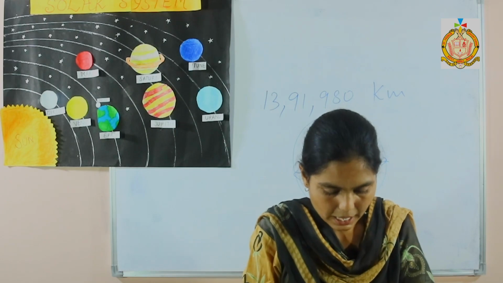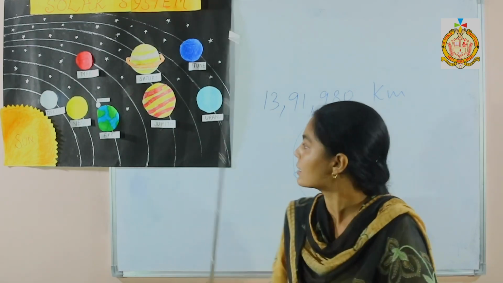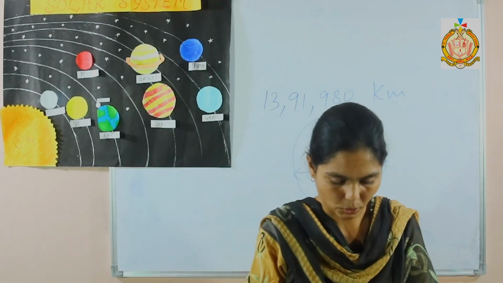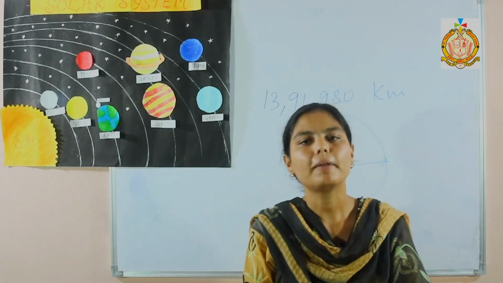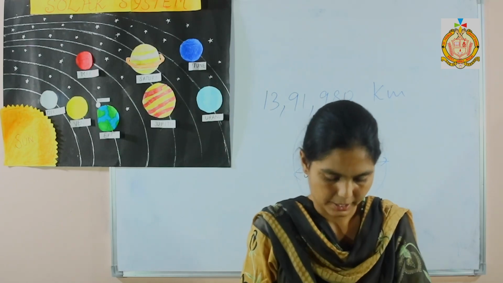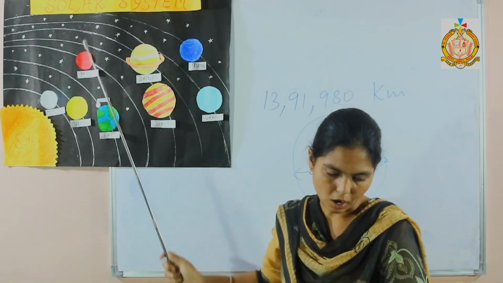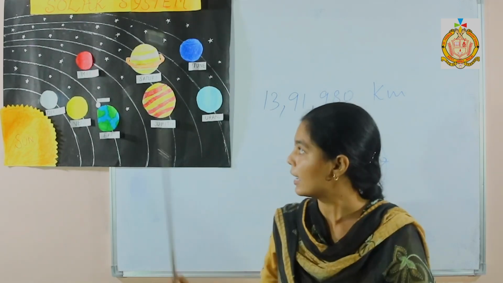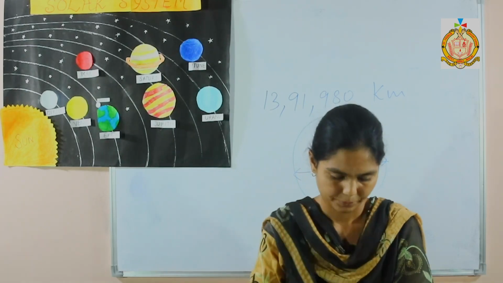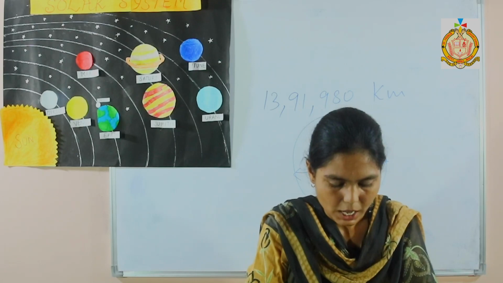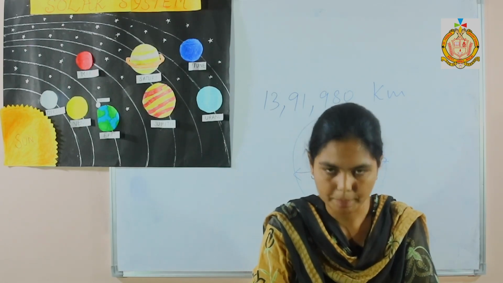Next is, which is the brightest planet? Venus. Venus is the brightest planet in the solar system. Next is, which planet is called red planet? Mars. Mars is called red planet because it appears in the sky in orange red color due to the iron minerals in its soil.